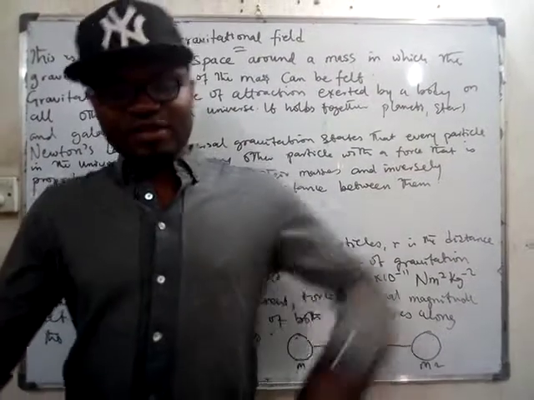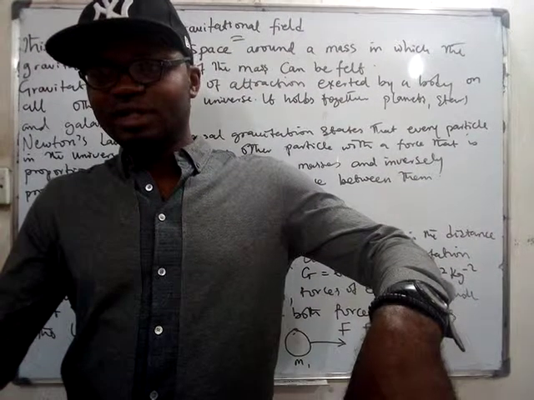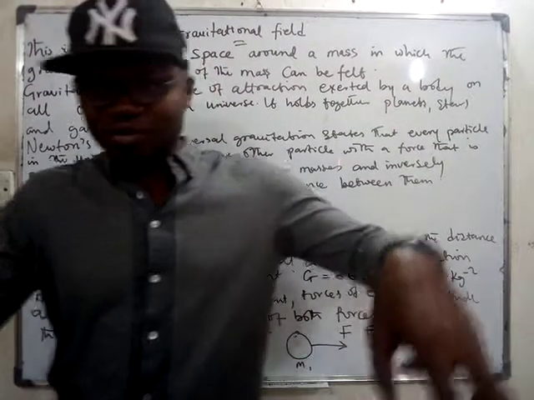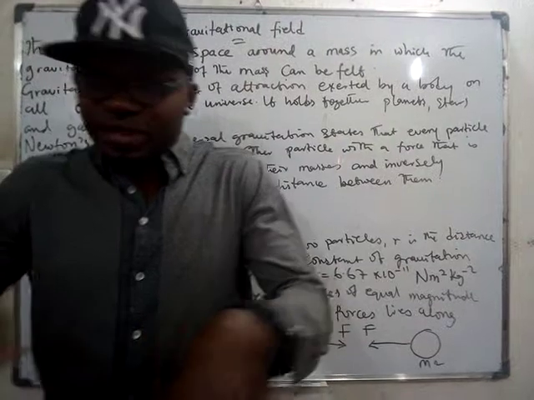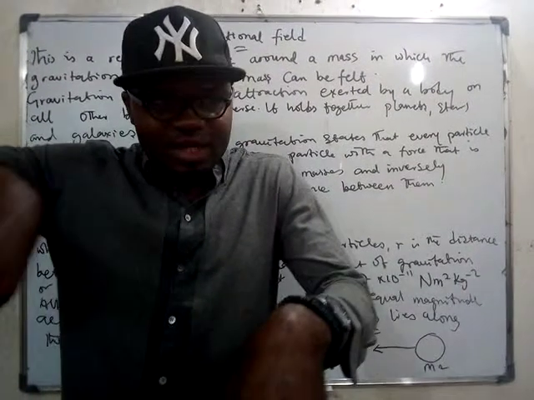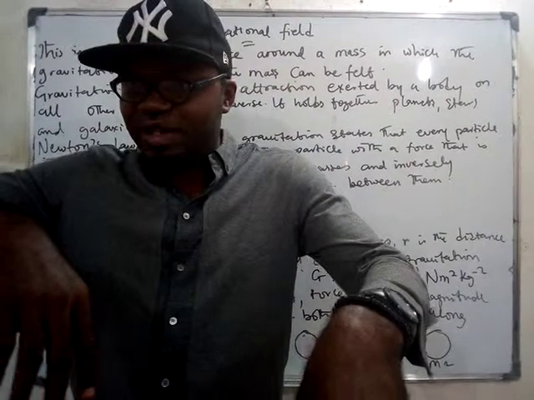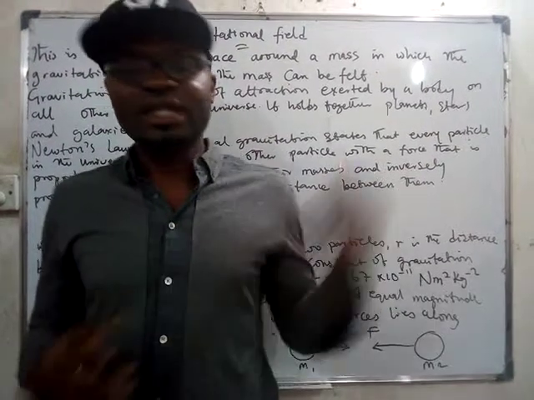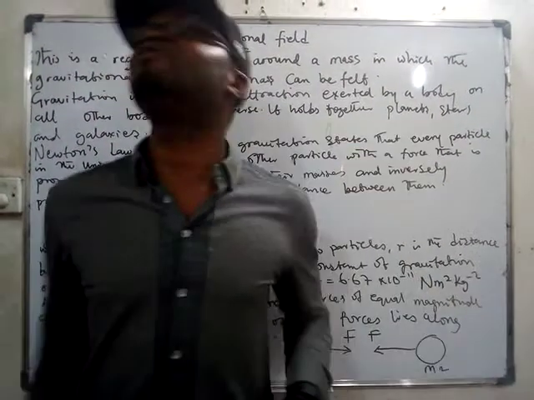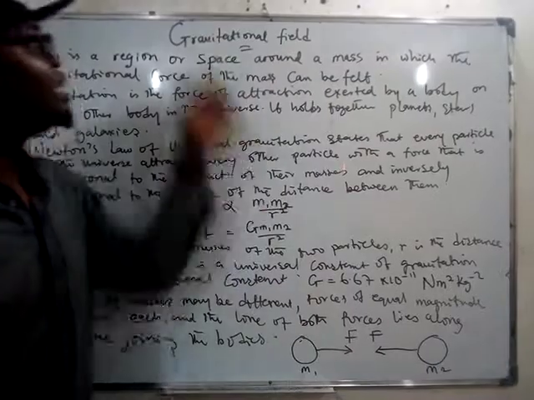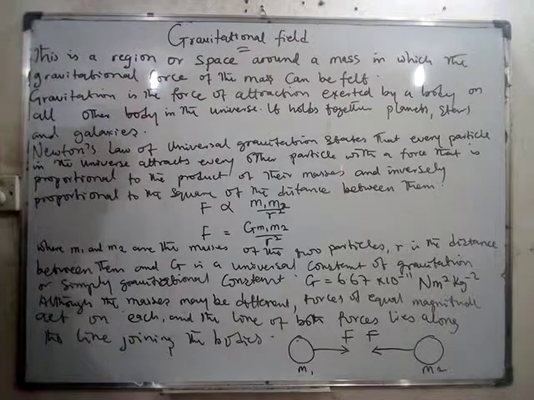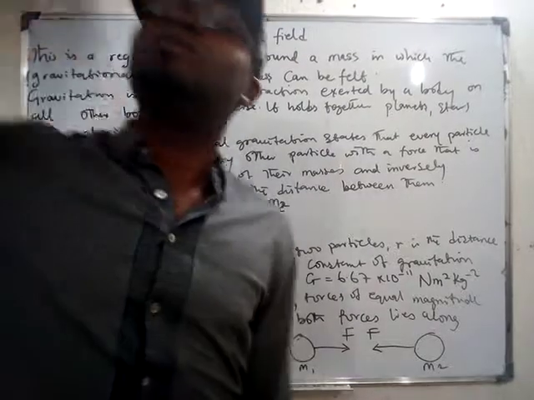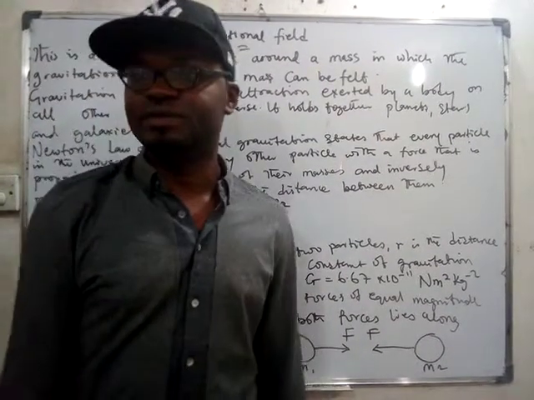If you keep a magnet and you keep something like iron, the iron is going to feel the magnetic field of the magnet because it will draw it. That region around the magnet, where an iron will be attracted, is known as its magnetic field. The same way, the region in the earth where everything you throw up must fall down is known as the earth's gravitational field. Gravitation is the force of attraction. That's why when you throw something up, the earth is going to attract it back down.